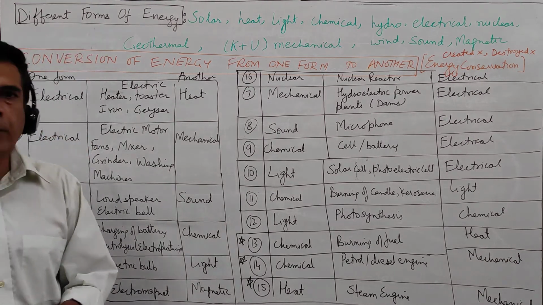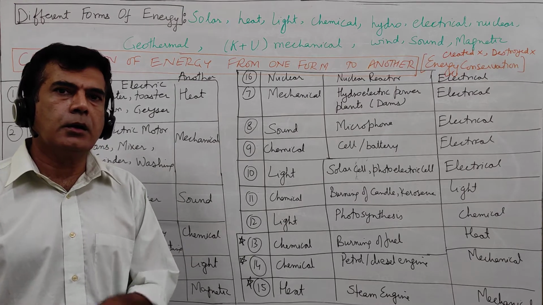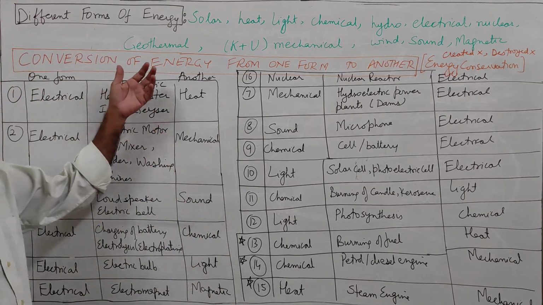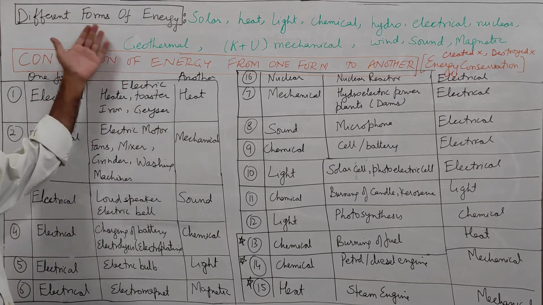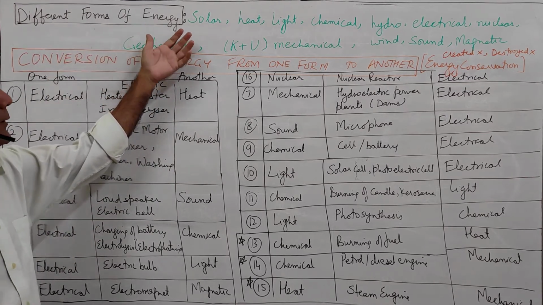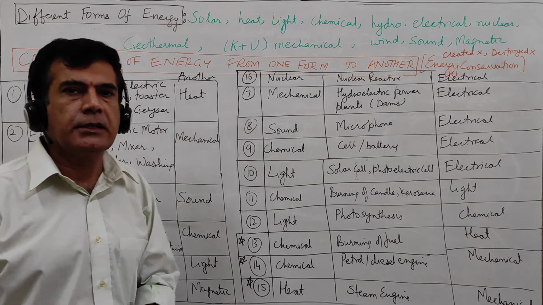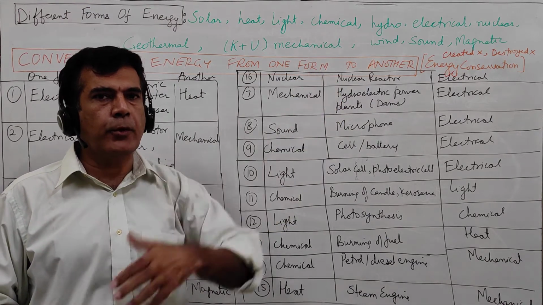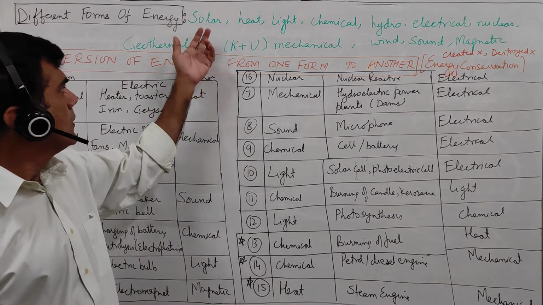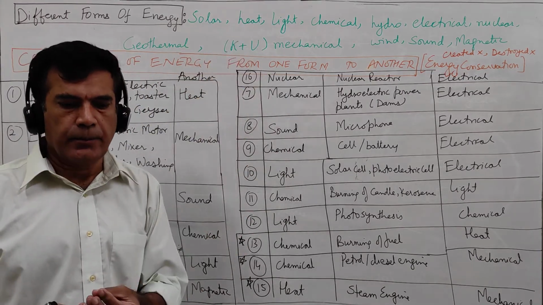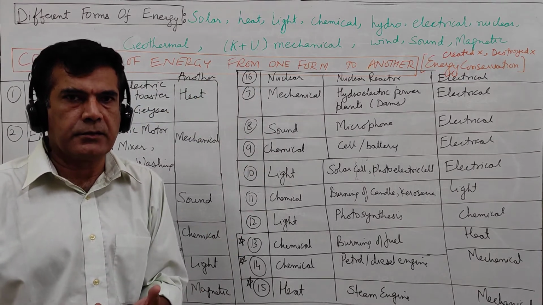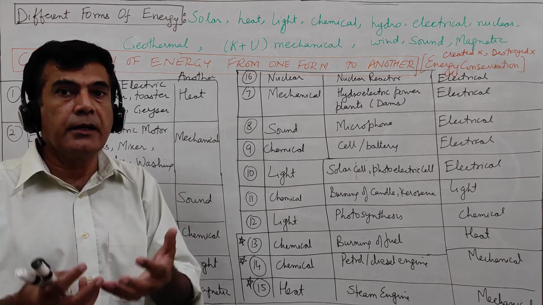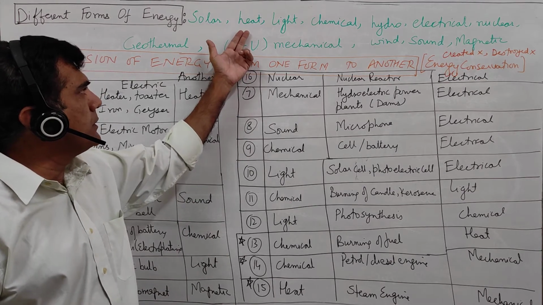Okay, today our focus will be on conversion of energy. So first let us go through the different forms of energy. So we know solar energy. The solar energy is the energy of radiation coming from the sun. Heat energy. Heat brings warmness. So if you burn something like fuel, it releases heat radiations. It is also a form of energy.